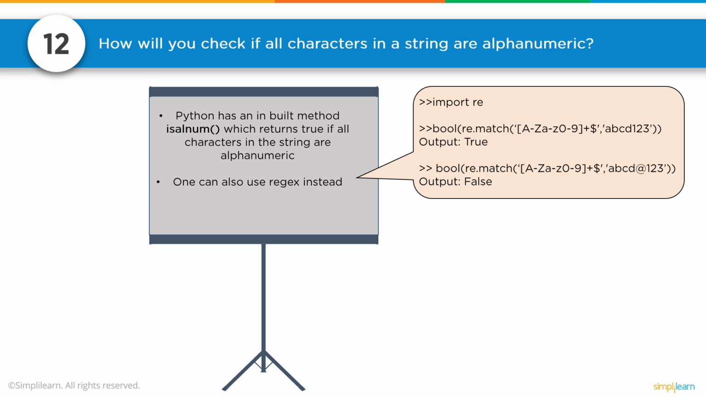Number 12. How will you check if all characters in a string are alphanumeric? So here we go. If you know isalnum, which returns whether the characters in the string are alphanumeric, one can also use regex instead. And so we have bool(re.match(...)). What's important to note is the capital A to capital Z, lowercase a to z, 0 to 9, which means that the character class includes all of those, the way they have it written out. Plus a $ sign, and then we have the string we're comparing to, ABCD123. And so we can do re.match, and if all the different entities match the pattern, we get an output true, and if not, an output false.